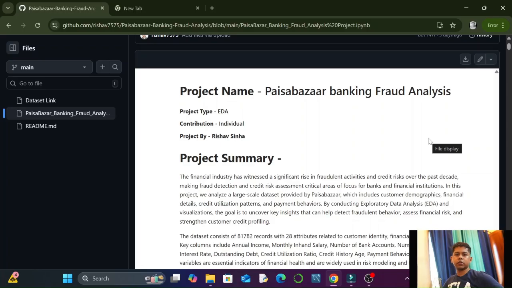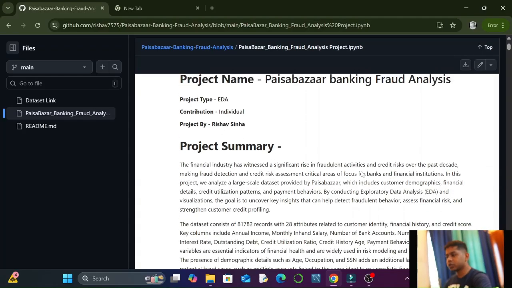I am from Kolkata, West Bengal, and currently I am doing a data science and artificial intelligence course at AlmaBetter. This is my second project on module 2, that is numerical programming in Python. We were given 5 or 6 projects. I have chosen the Paisabazaar banking fraud analysis project, and this is my complete project. So let's begin with the project.